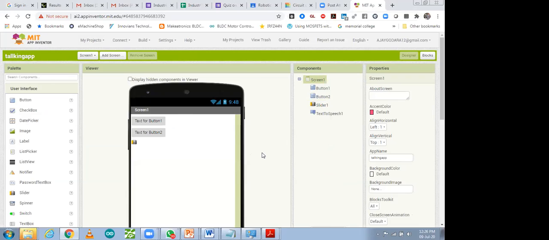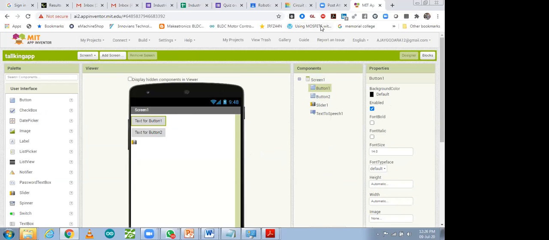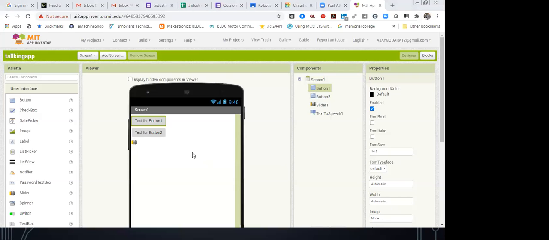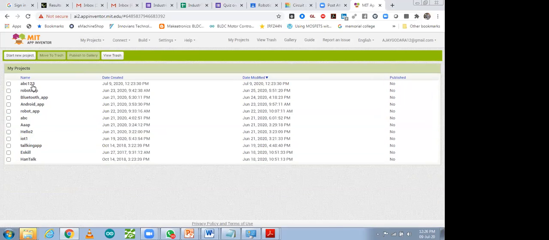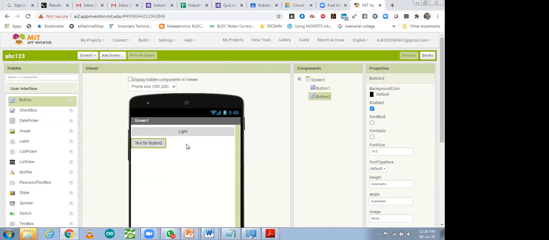So let me discuss in detail how you can use it. If you are willing to know in detail, let me explain it, because this one is a very interesting part. So how you can make an app, I'm going to tell you from the start. So I'm going to open my project ABC123 that I have created recently.